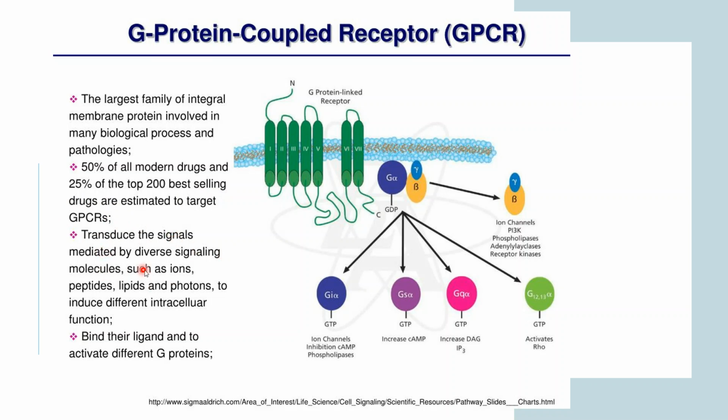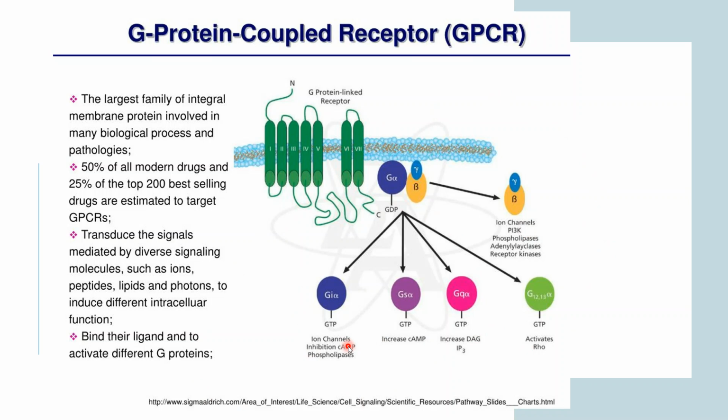They transduce the signal mediated by diverse signaling molecules such as ions, peptides, lipids, photons to induce different intracellular functions, binding their ligand and activating the G protein. So basically, they transmit signals by binding of that particular messenger molecule and the G protein, and then they activate various channels present in our body. Right?